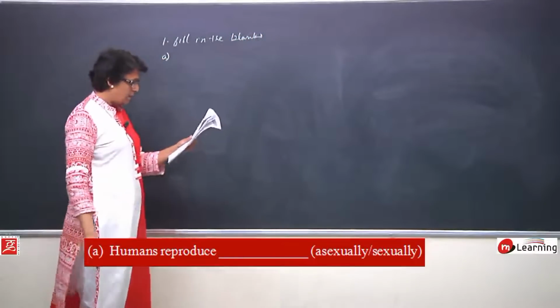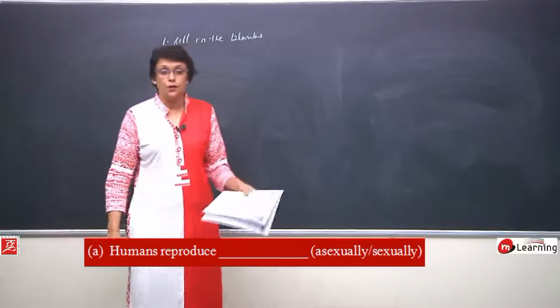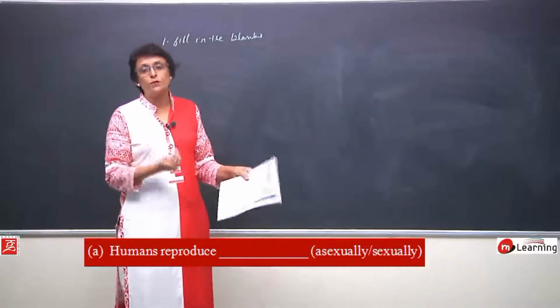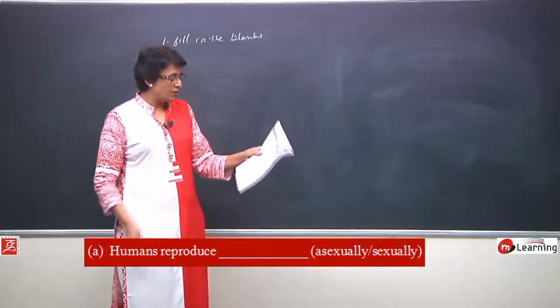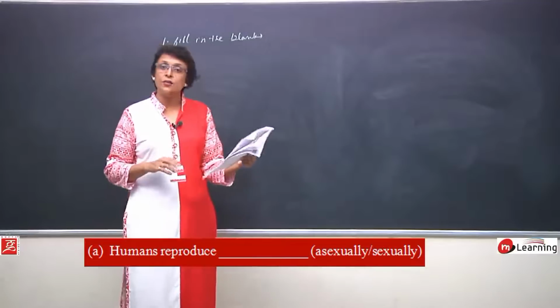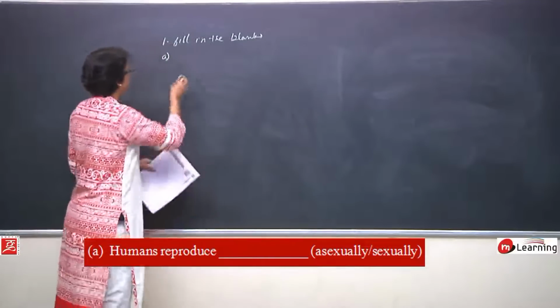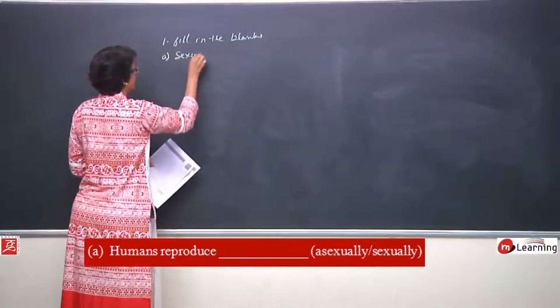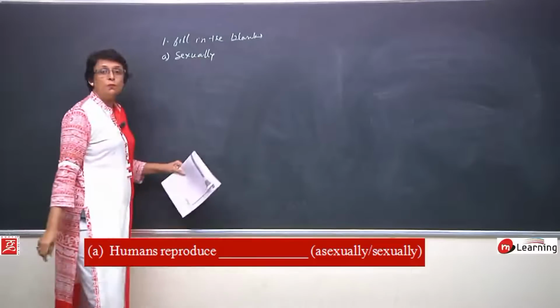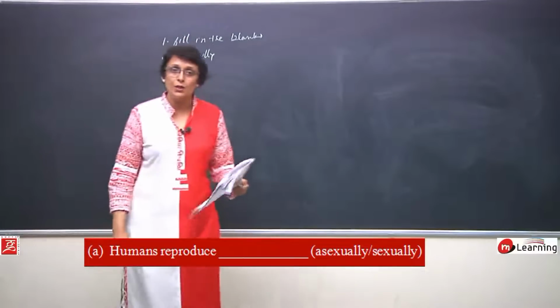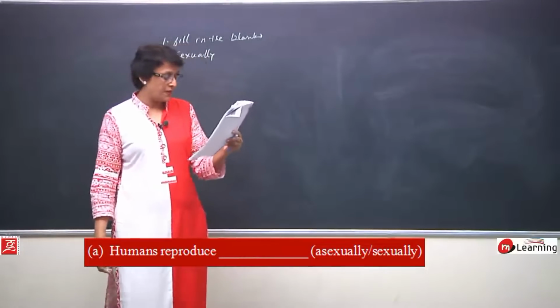A. First statement is humans reproduce, and they have given two options from which we have to choose: asexually or sexually. So, the answer is sexually, because in human beings we find sexual reproduction, gamete formation and their fusion.